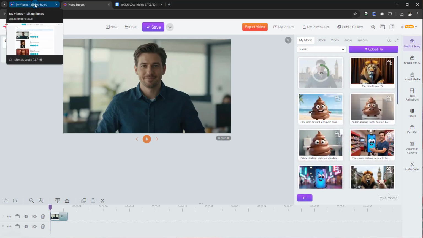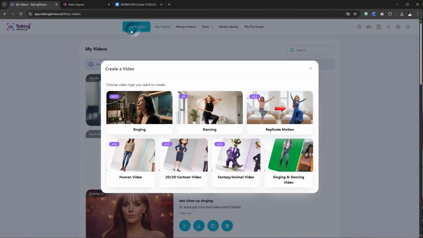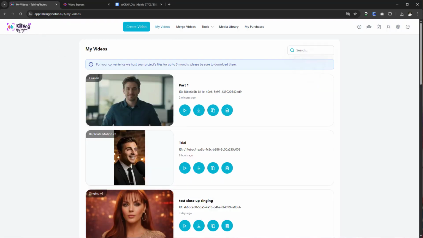And in the meantime, also, if you wanted to create other additional clips of the same character, maybe you want to replicate a motion, maybe he's doing a dance, or maybe you want to bring another character as part of it. You know, you have a multi-part character storyboard in Suit. You can actually use both, or just use talking photos as standalone. That's completely up to you.